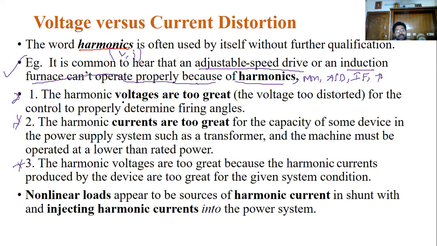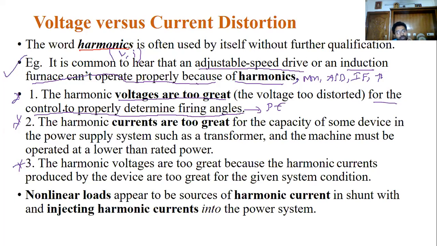Suppose that because of the harmonics, the voltages are too great, so the controller cannot properly determine the firing angles of the power electronic devices.